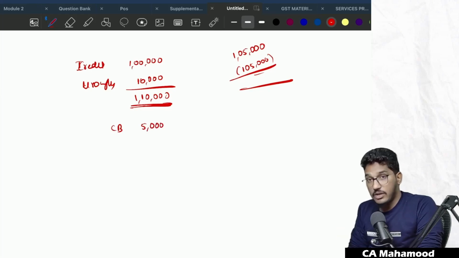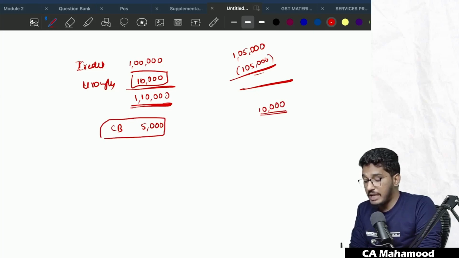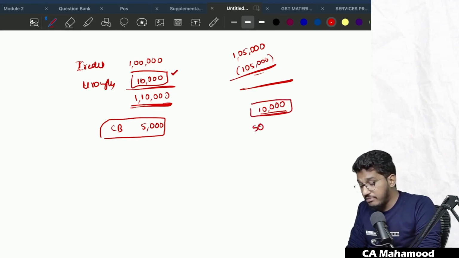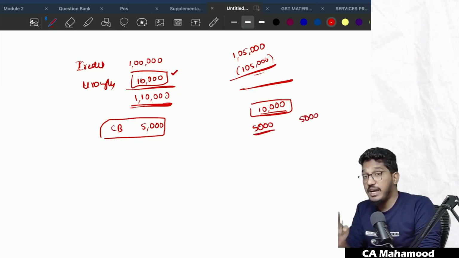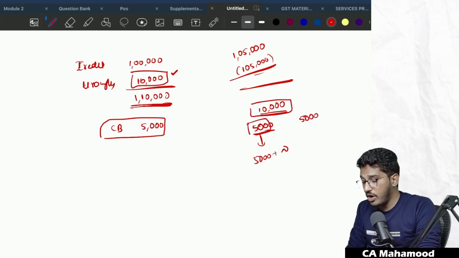Later you realize that, oh my god, I have availed this 10,000 rupees of credit wrongly. Now you will reverse it. Now reversing that 10,000 alone will not be enough. Why? Because your closing balance has fallen below that wrongly availed amount. So out of this total 10,000 of wrongly availed credit, 5,000 you have availed and utilized. 5,000 you have availed but not yet utilized. Now, when you are reversing that 5,000, you have to reverse it along with 18% interest per annum.